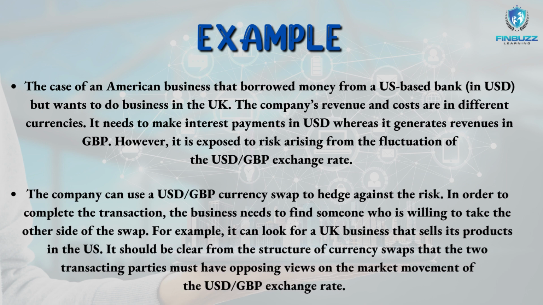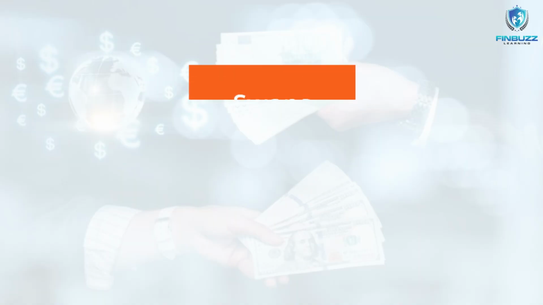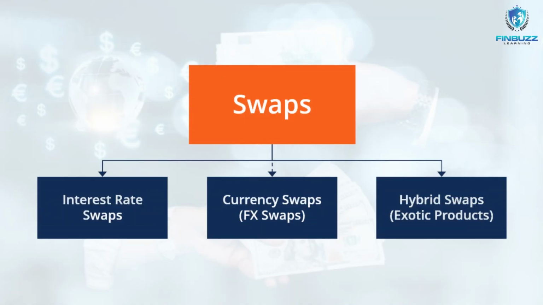The company must locate a willing party to take the other side of the swap in order to complete the transaction. It may, for instance, search for a UK company that markets its goods in the US. It should be obvious from the way currency swaps are structured that the two parties involved in a transaction must hold divergent opinions on how the USD/GBP exchange rate is moving in the market. Now, the swap contract is further classified into three different types, so we will understand each of them in detail.